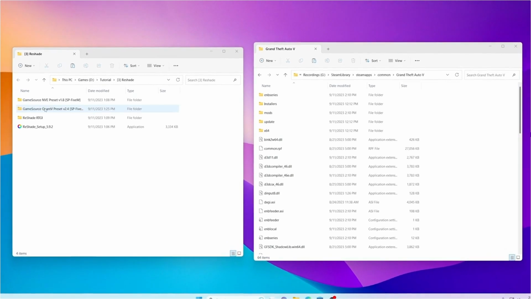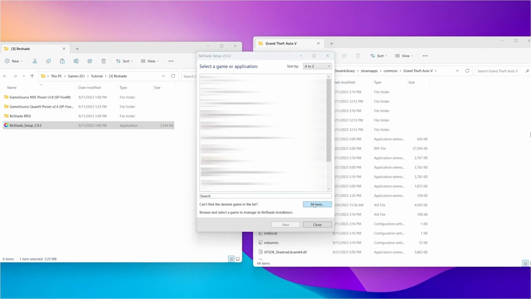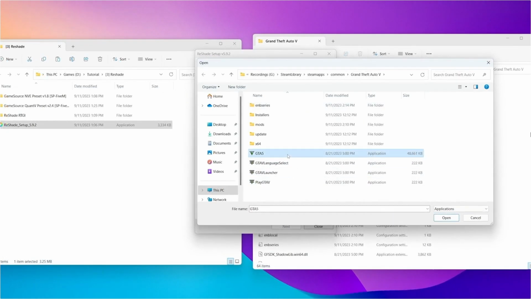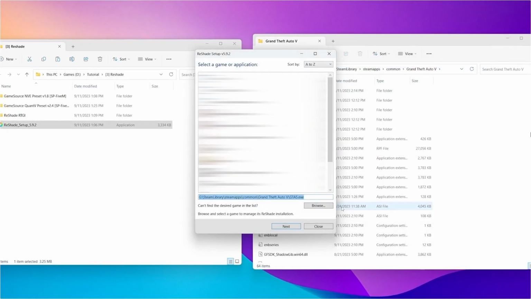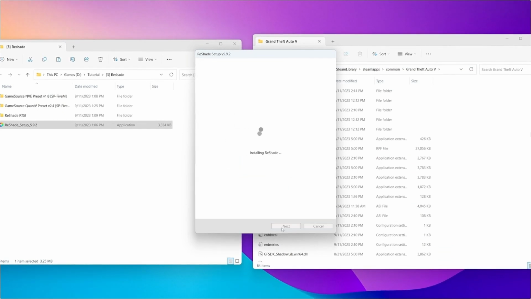But I will be purposely installing the latest version just to show the error I get and how it can be troubleshooted. Once you run the Reshade setup, navigate to your GTA 5 directory and select gta5.exe. Select DirectX 10/11/12.